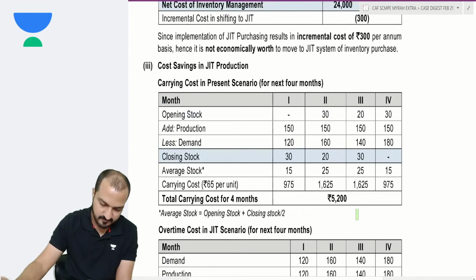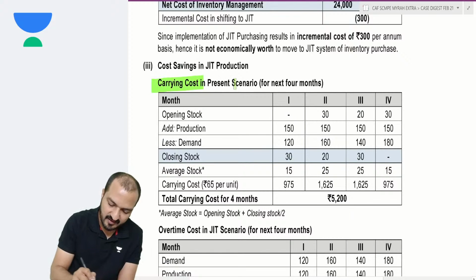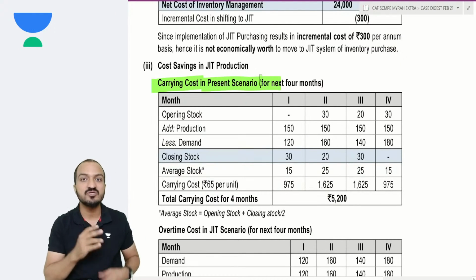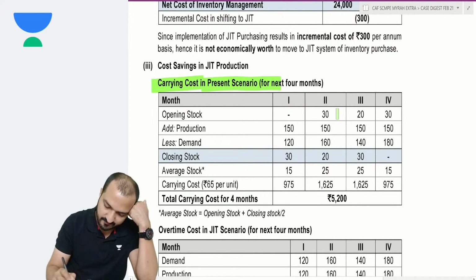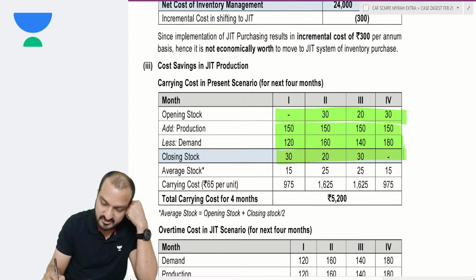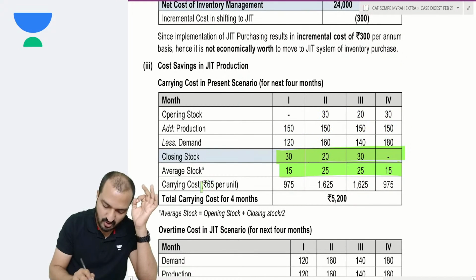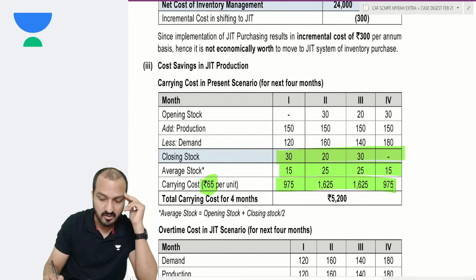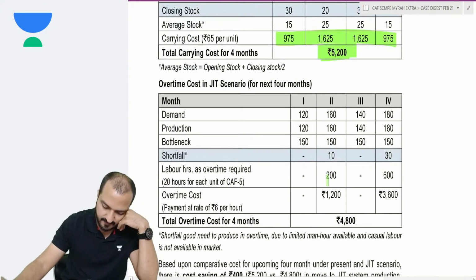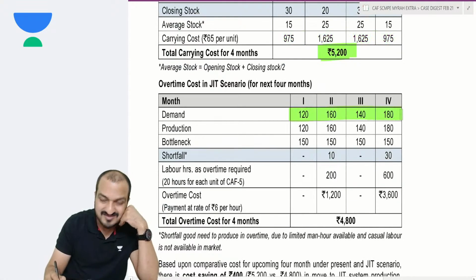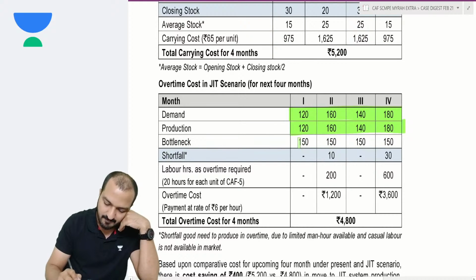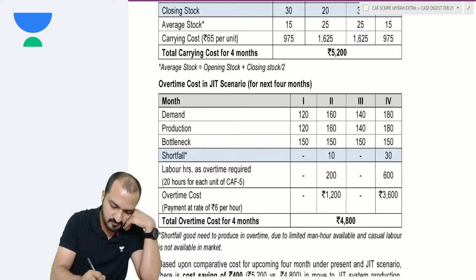And the second question, you calculate carrying cost in the present situation. Present situation means non-JIT. Non-JIT, you start from opening stock, add production, less demand will give you closing stock. You find the average stock and you will incur storage cost 65 rupees on that average stock. Add them up, my total storage cost is this. While under JIT, if your demand is this, then production will be exactly same.